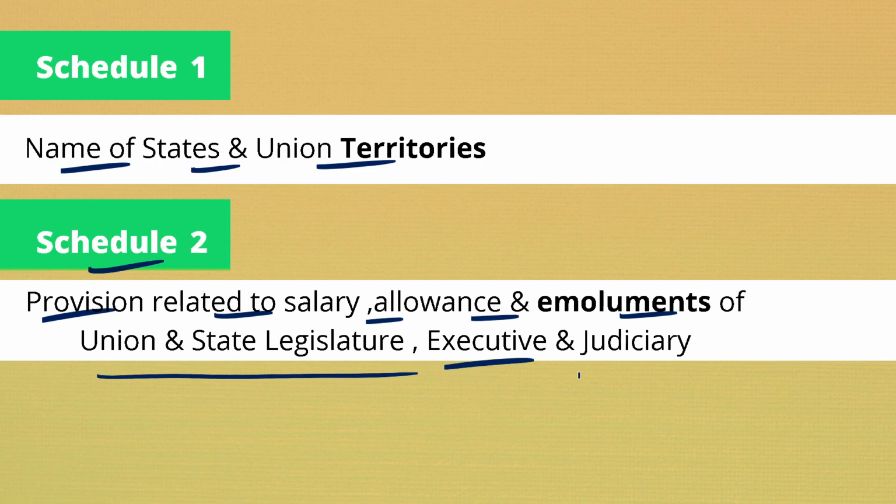So how much salary is to be given to each person, how much for the Prime Minister, the President, the Chief Justice of India, the Attorney General. Each and everything is mentioned in Schedule 2.